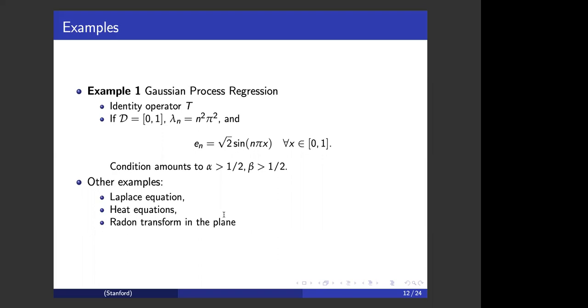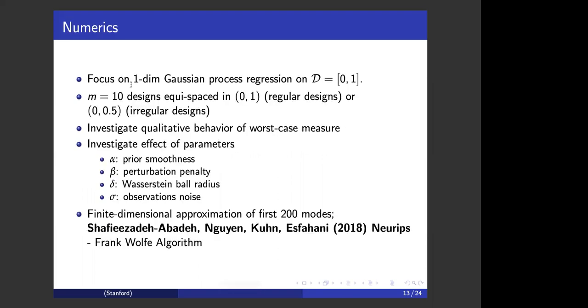And in the remaining time, I'll report some numerics, mostly focusing on the one-dimensional Gaussian process regression example. We assume that we have 10 designs that are equispaced, either in the whole 0-1 interval, which we call regular designs, or in the first half of the interval, which we call irregular designs.